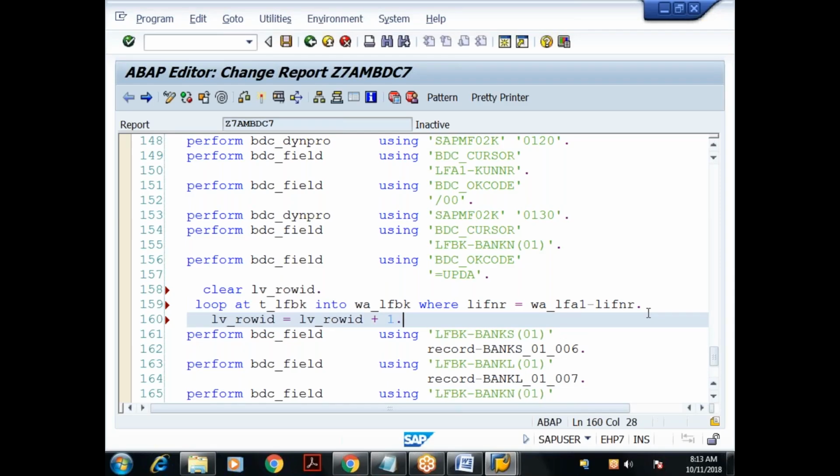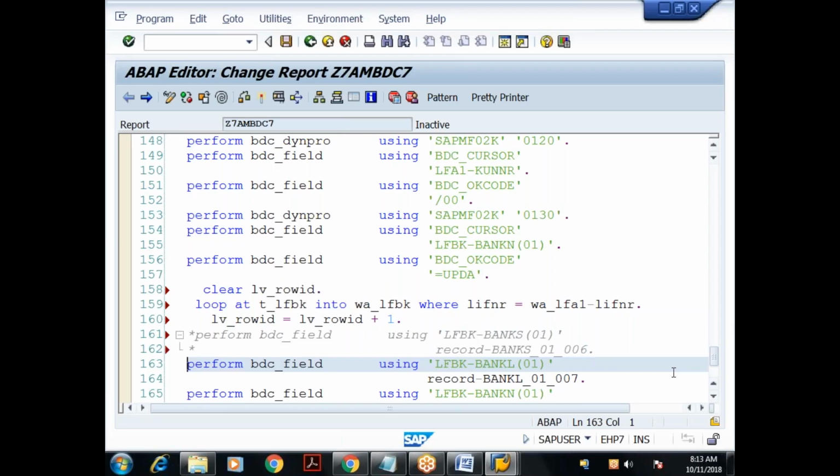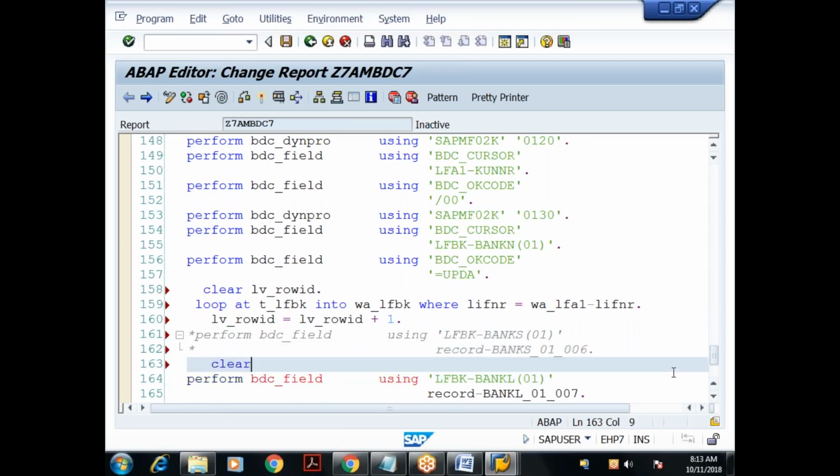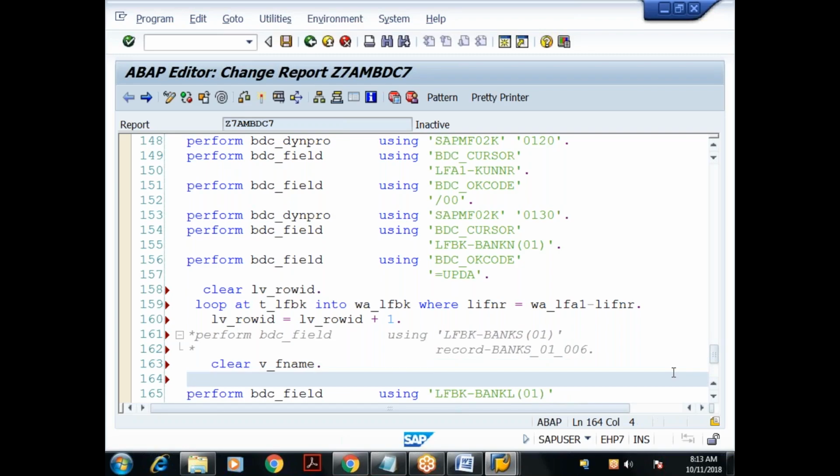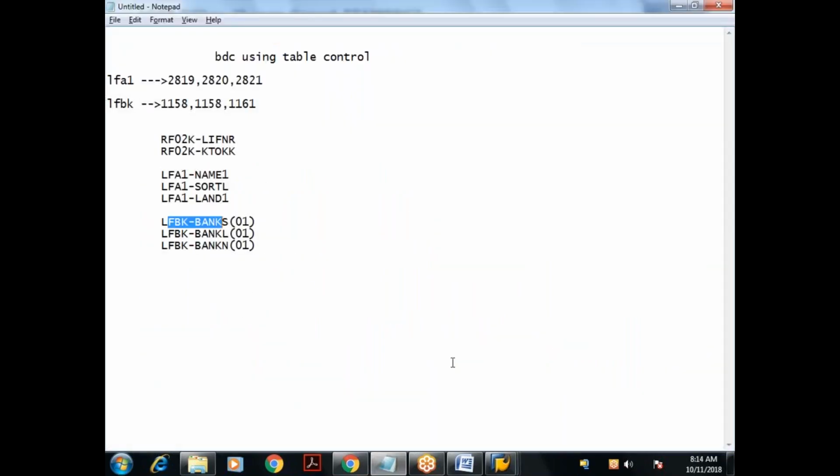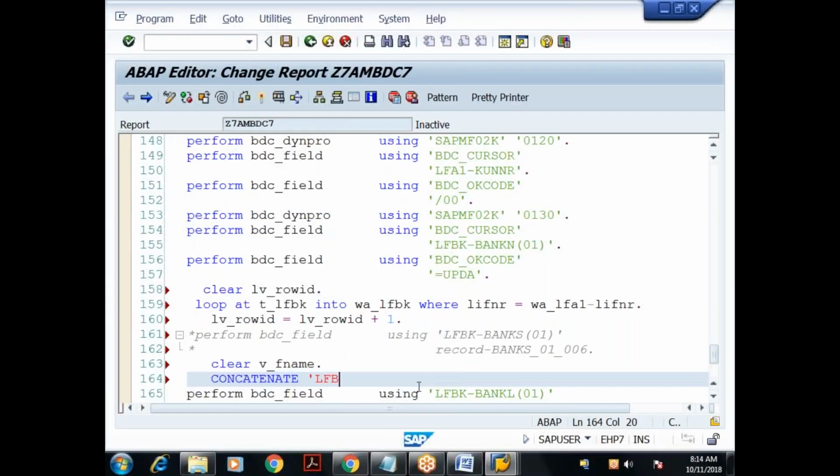Next, what do I have to do? I have to construct the field name also, and I have to replace the recorded value with the work area value. So I'll comment this and construct the field name. How do you construct it? I already took a variable, V underscore F name. See the logic here. Concatenate LFBK hyphen BANKS, then concatenate with LV underscore row ID, into V underscore F name. That's all.